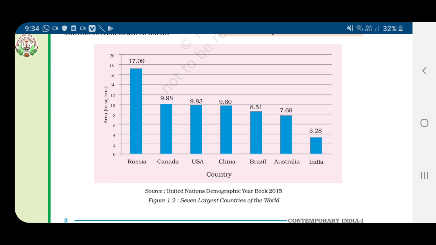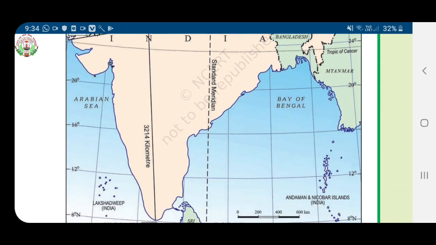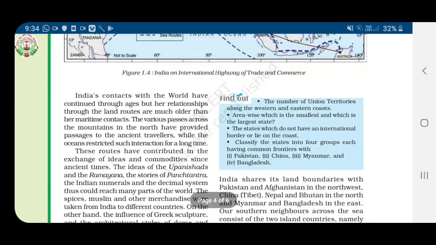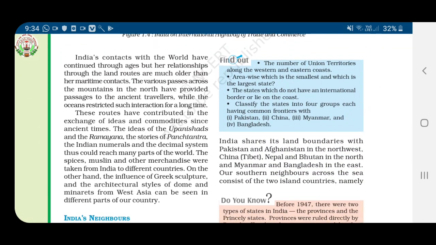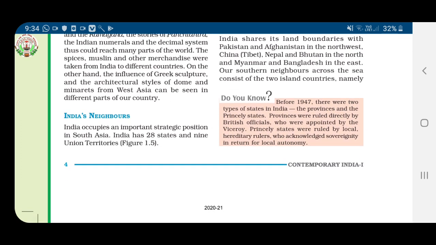So, let us see the seven largest countries of the world: Russia, Canada, USA, China, Brazil, Australia, India. So, India is the seventh largest country in the world. Now, let us see India's neighbors.